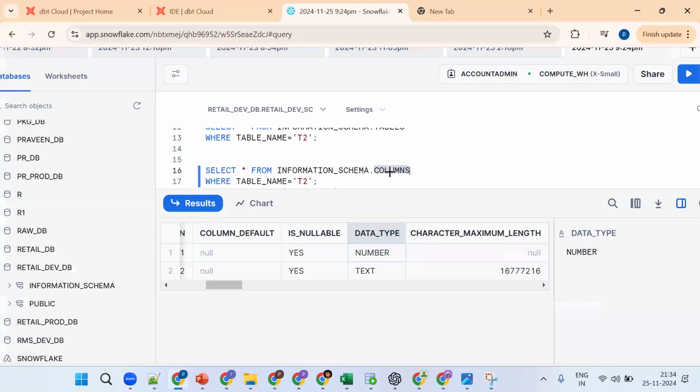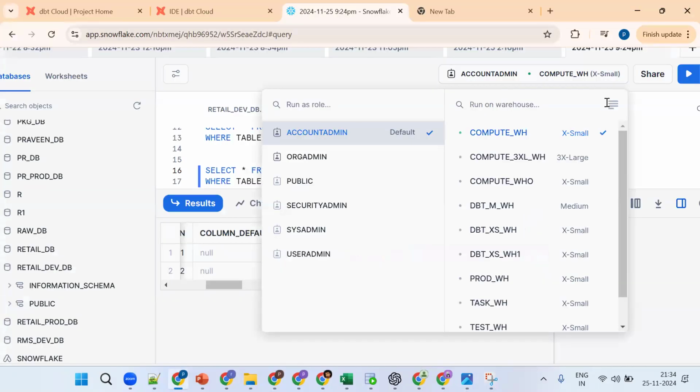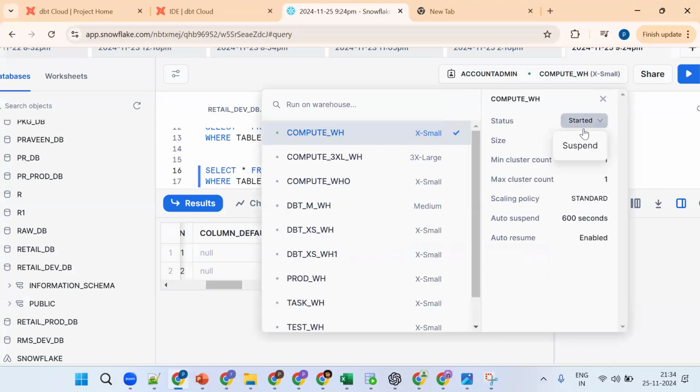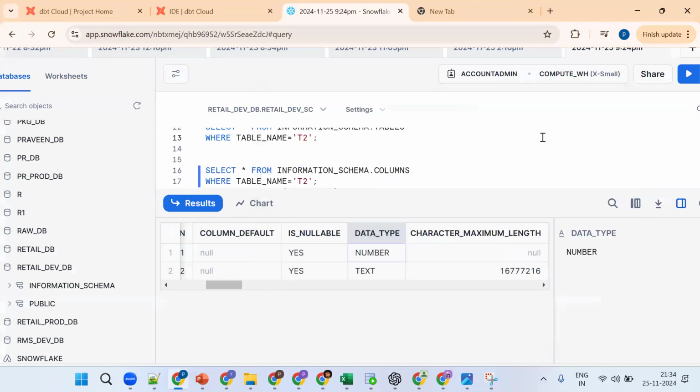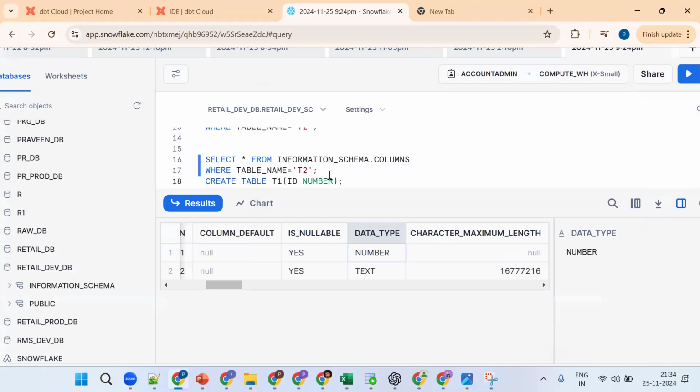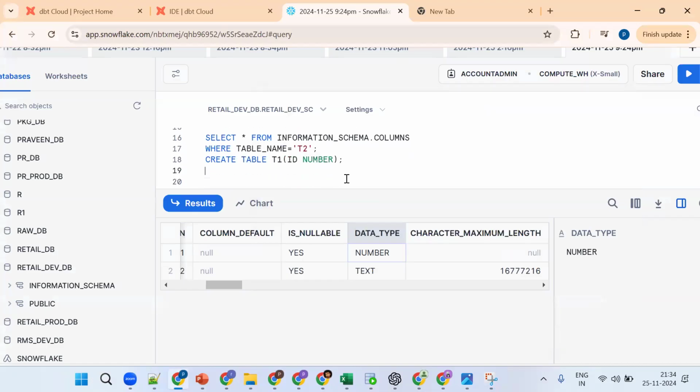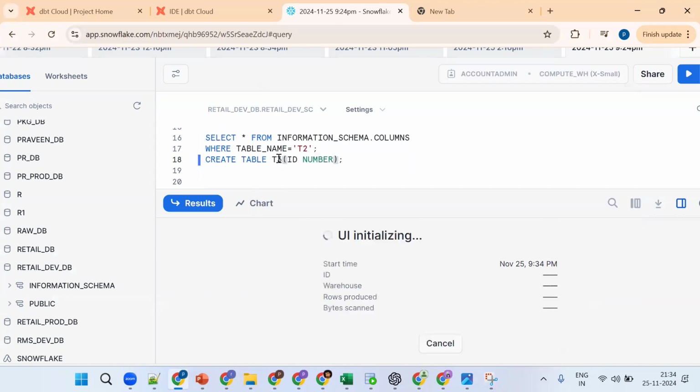And one important thing. Let me make the warehouse suspend. Listen a little bit carefully. Suspend. Now what happens? So far good. Let me insert one record. Let me create the T3 table. Now see what happened.